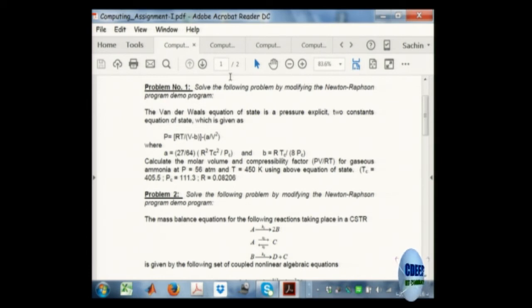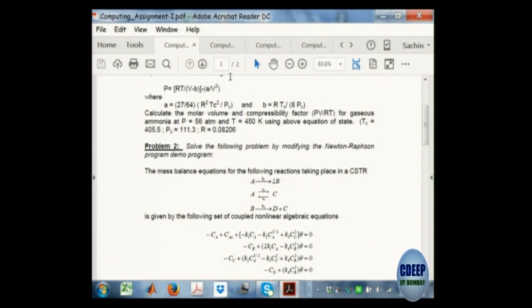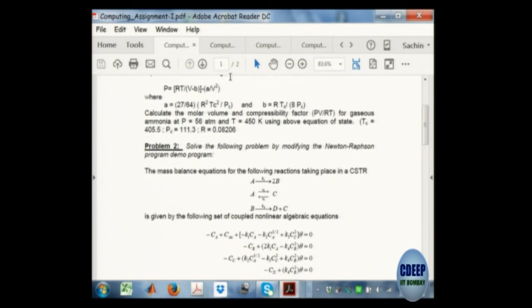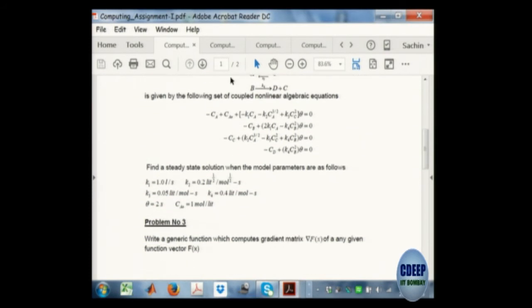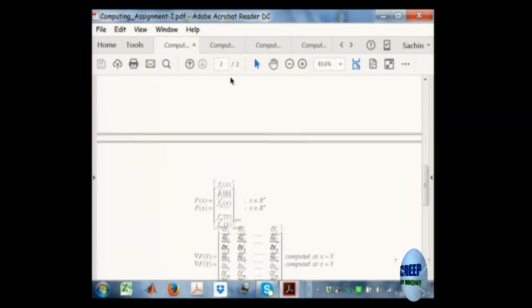So these are problems picked up from chemical engineering. This is some reactor steady state problem, this is some thermodynamics problem which they have studied in the other courses, okay. So now the programming assignment is to solve these problems, okay.